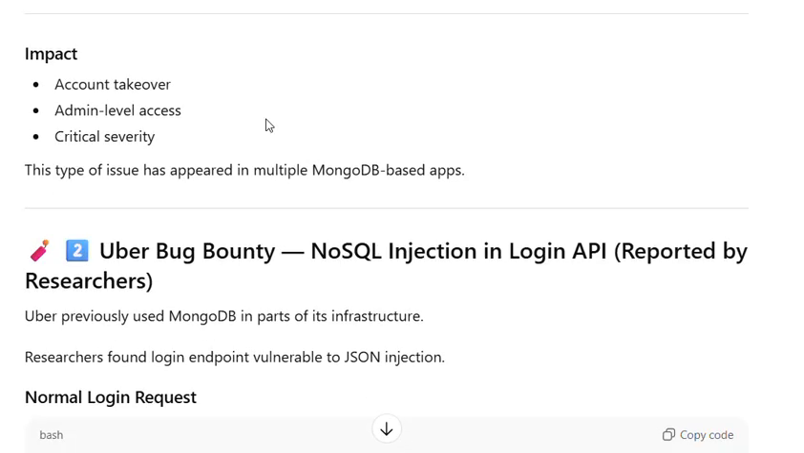Impact: account takeover, admin-level access, critical severity. This type of issue has appeared in multiple MongoDB-based apps.